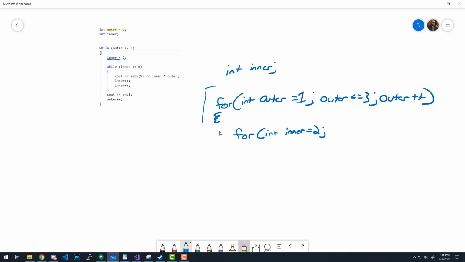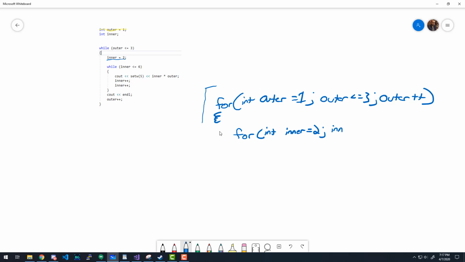Now, if you're asking, could we have said, just like we did here, and put int inner like that, and then could we do this? Yes, we could. I don't want us to do that because it's kind of a bad practice to get into. This keeps us in a very narrow scope for our loop variables, right? Because once we're outside the loop, those variables are destroyed, which is good for us. That was a good question, though. Thank you for that.